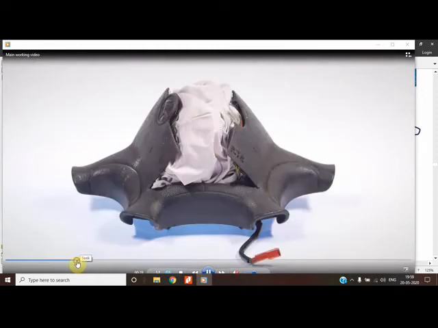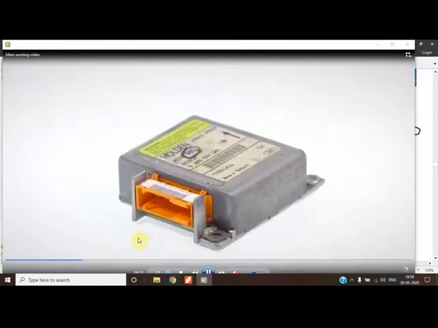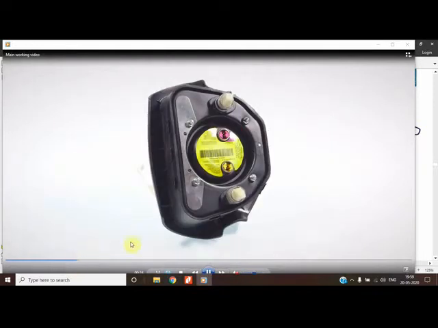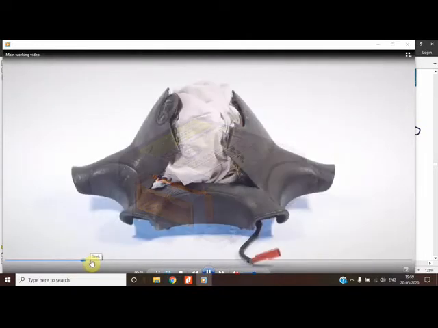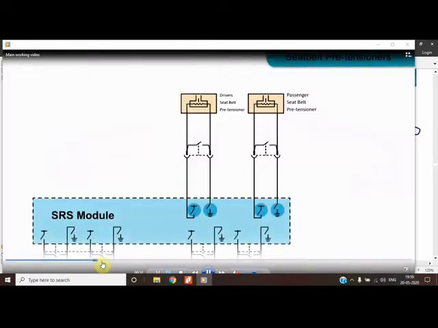This is the airbag unit which is shown. There is propellant in this airbag, and when it explodes, a lot of gas is generated. Similarly, gas is generated in the restraint mechanism also, and this gas generates a pressure that rotates the reel on which the belt is wrapped and restrains the belt. So you can see how it works.